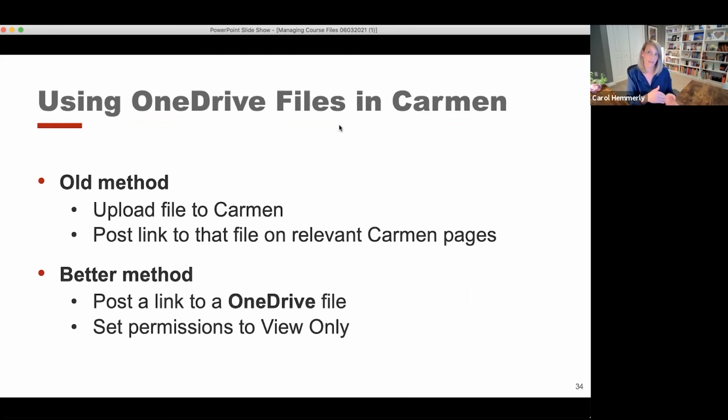If you just link to the OneDrive file and you've granted permissions for anyone with the link to be able to view that file, any changes that you make over the course of the term will be reflected anytime a student clicks on that file, right?